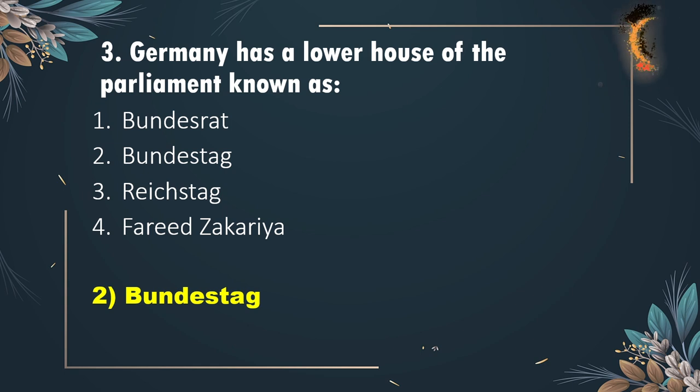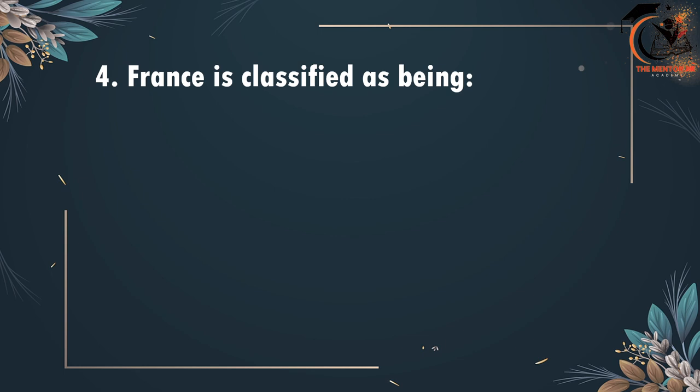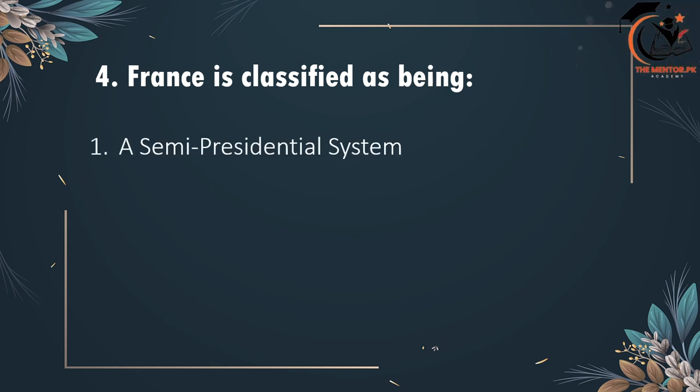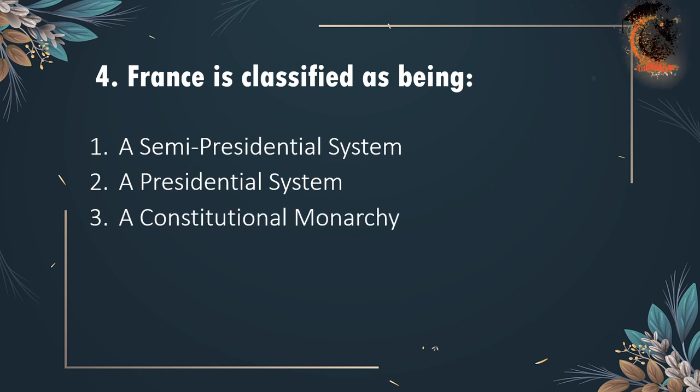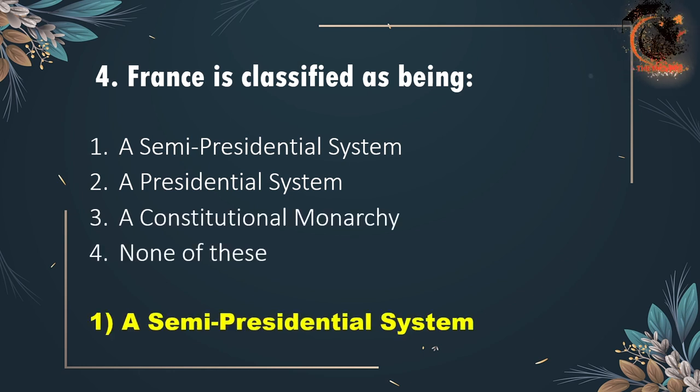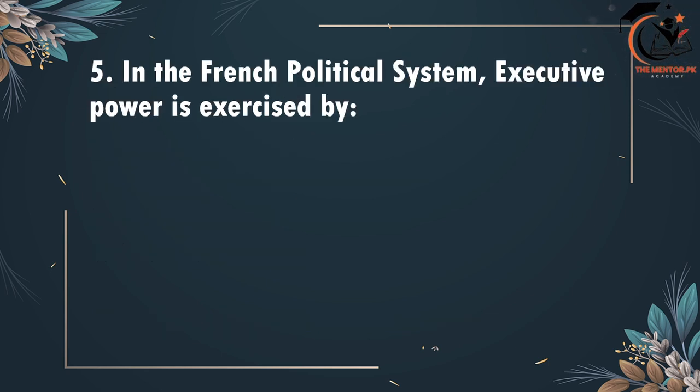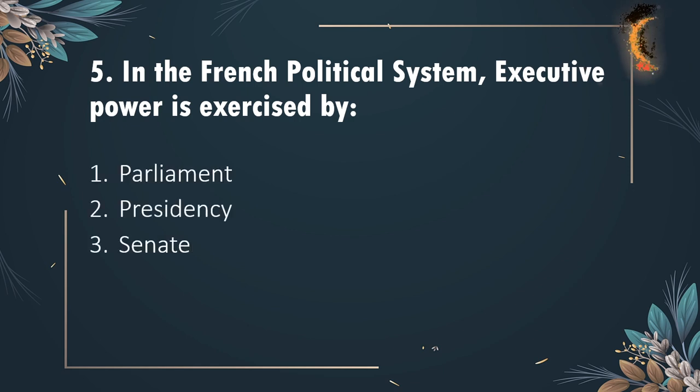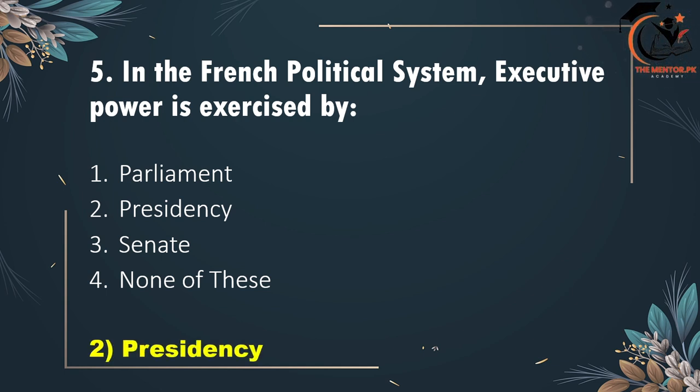The next MCQ is, France is classified as being a semi-presidential system, a presidential system, a constitutional monarchy, none of these. The correct option is option 1, a semi-presidential system. Fifth one is, in the French political system, executive power is exercised by parliament, presidency, senate or none of these. The correct option is option 2, presidency.